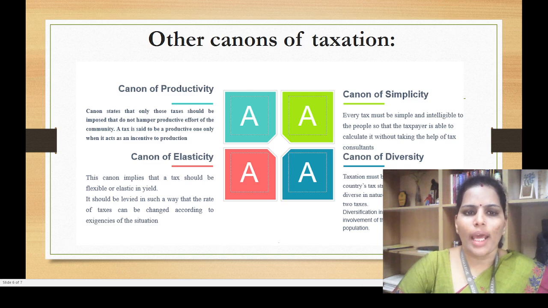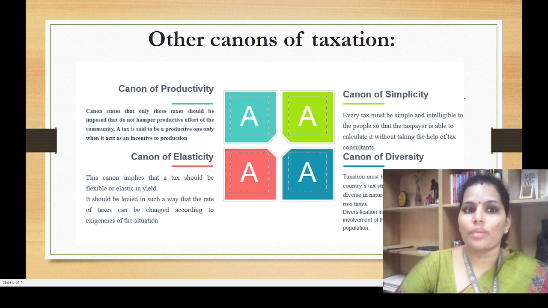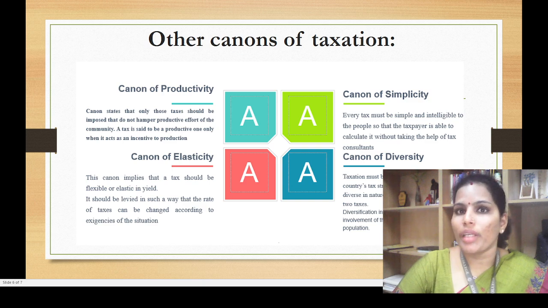Whatever tax we are collecting, the taxes should be imposed so that they do not hamper the productive effort of the community. For example, suppose you are charging taxes on a newly incorporated company, what will happen? Most of their profit will be paid in terms of taxes, which means it will be a burden for them. That is the reason the government will give a tax holiday for newly incorporated companies. It should not affect their productivity.